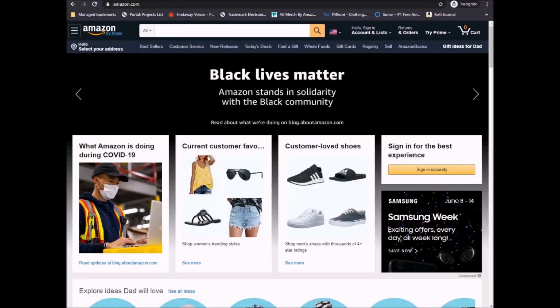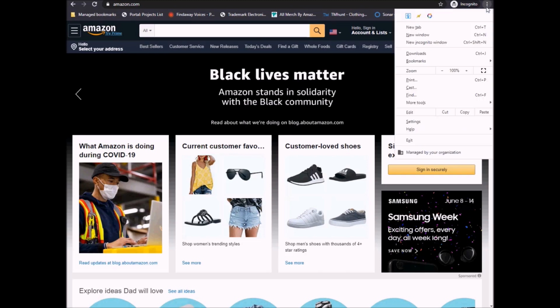So how do I find my keywords? Here, let me show you. Okay, so the first thing we're going to do is go to Amazon.com, but we're going to do it in incognito mode. Now, if you don't know how to do incognito mode, right now I'm in a Chrome browser. You're going to go up to the top corner, go to these dots, and click on New Incognito Window.